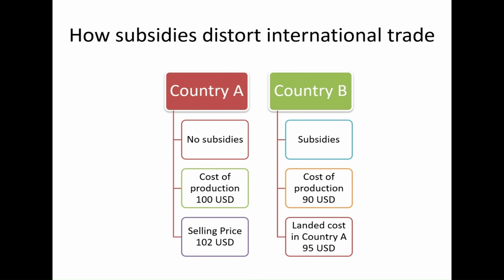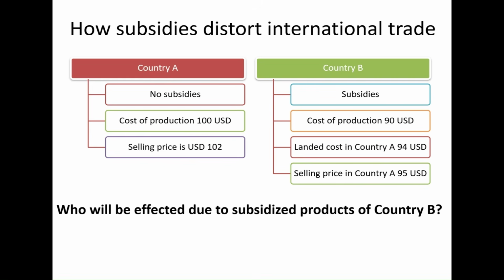Country B now exports its products to country A. So now we add one more figure. The landed cost of country B's product in country A is 94 US dollar. So country B's product, once it arrives in country A, selling at a price of 95 US dollar, is still below selling price of 102 US dollar in country A. Now, who all do you think will be affected by subsidized product from country B? Is it just the producers in country A or the others as well?